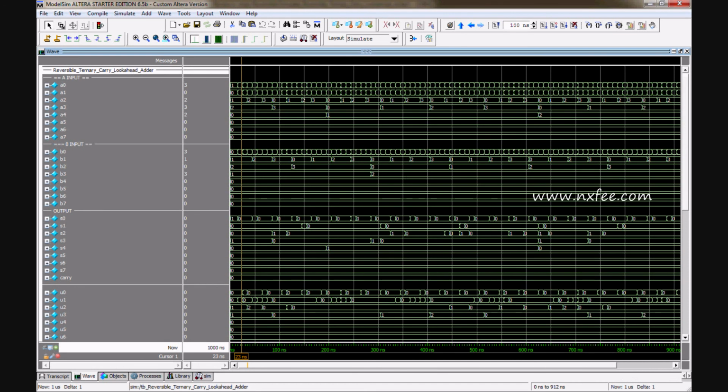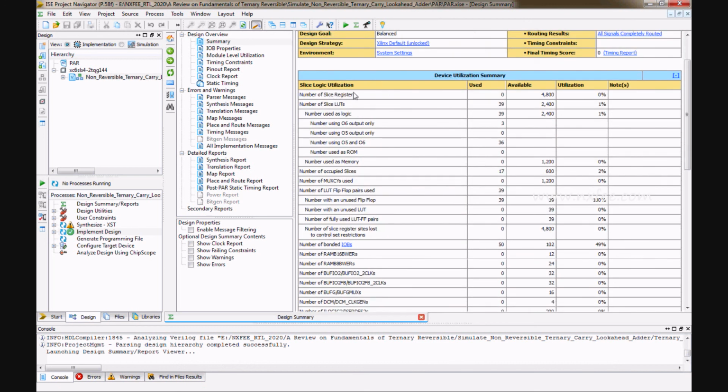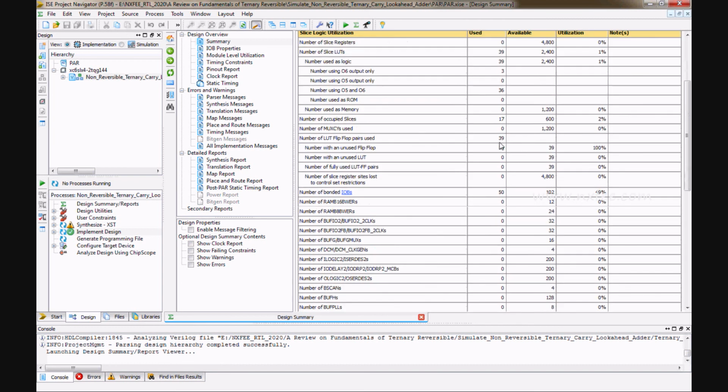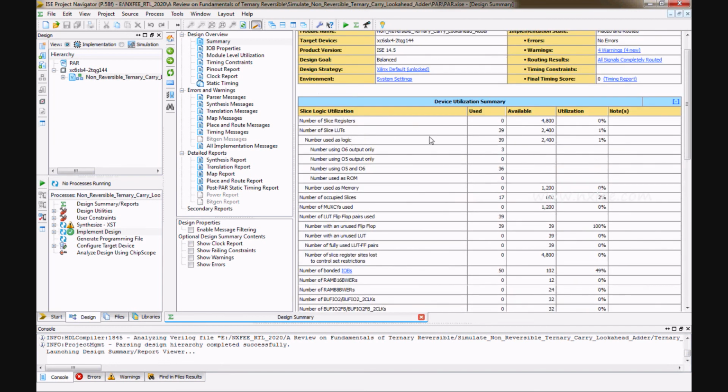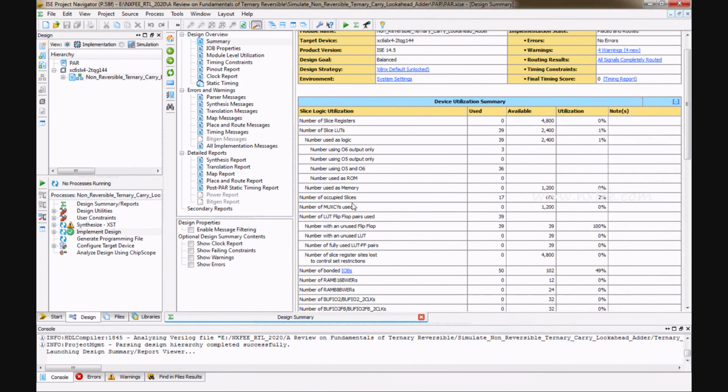This is the simulation process, and this is the synthesis report for non-reversible ternary logic. This is the synthesis report summary of utilization. Here the LUTs take 39, and in reversible logic the LUTs take 29. Occupied slices are 16 here, and here it will be 17. We drew these comparisons in the comparison table.